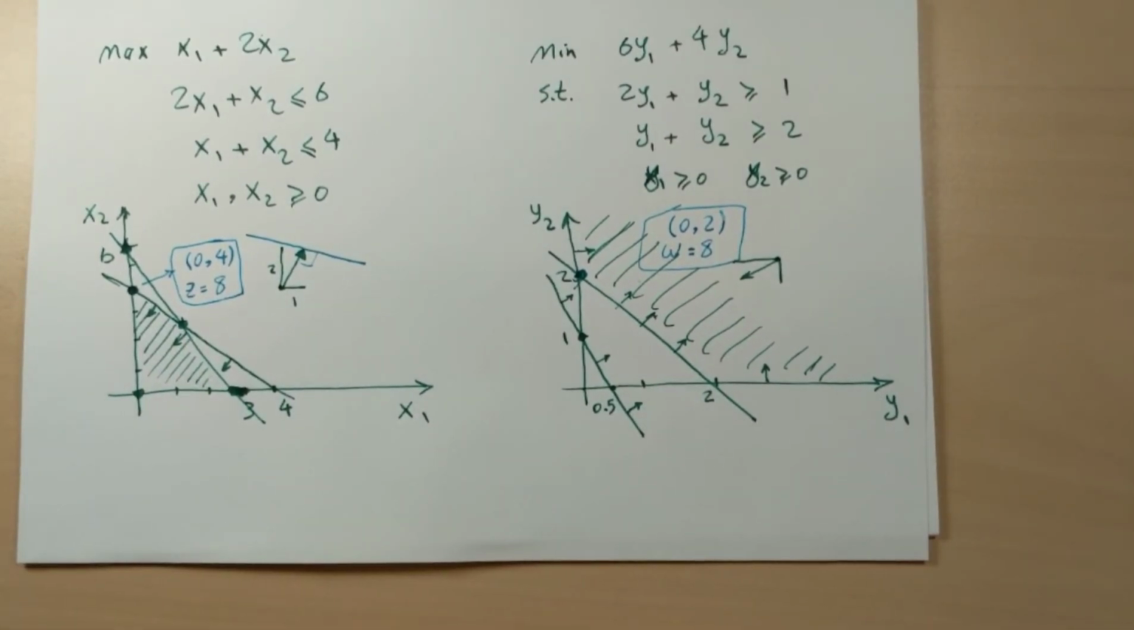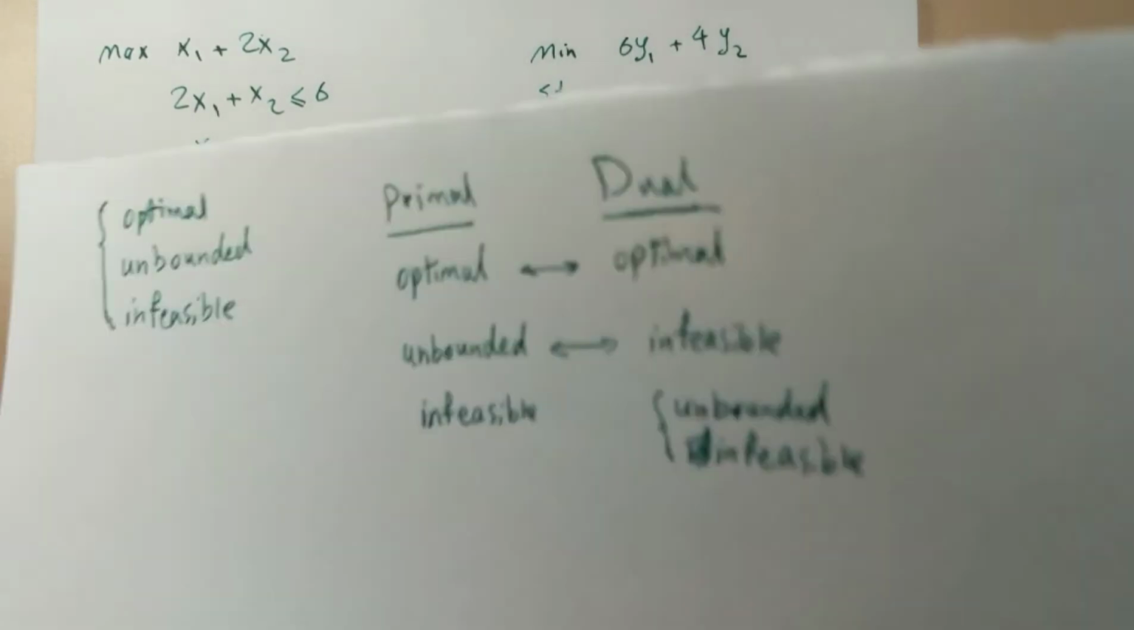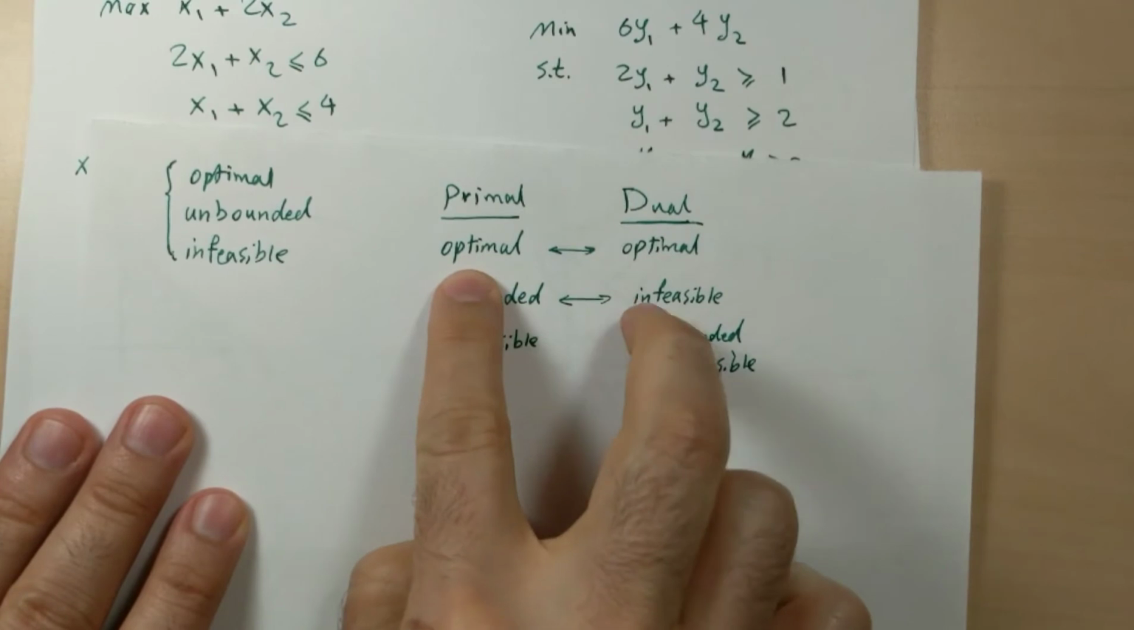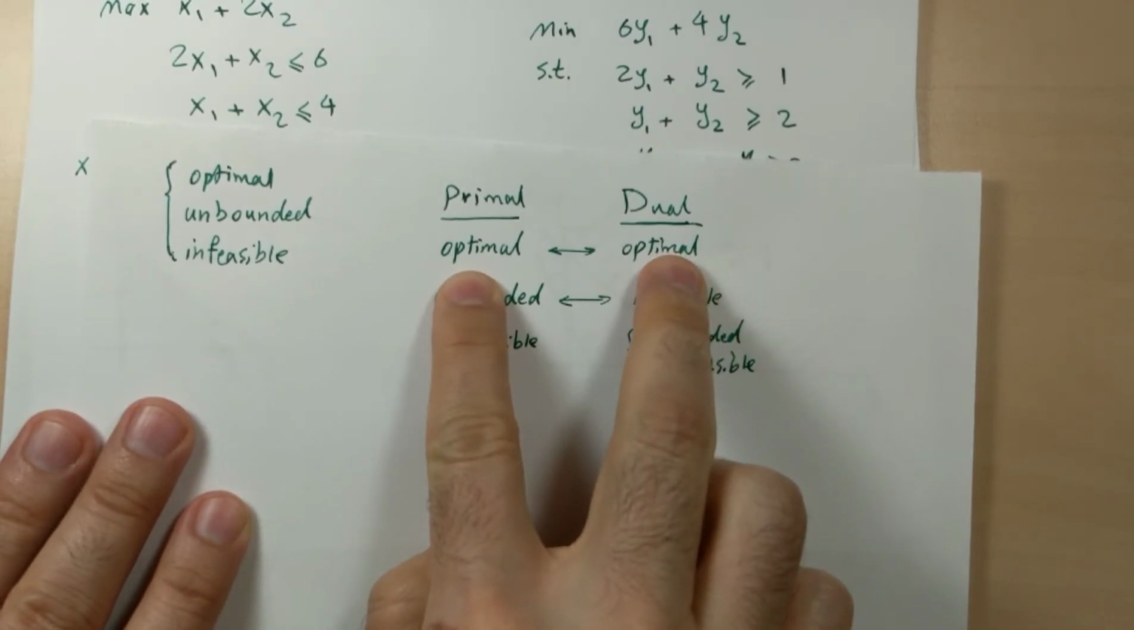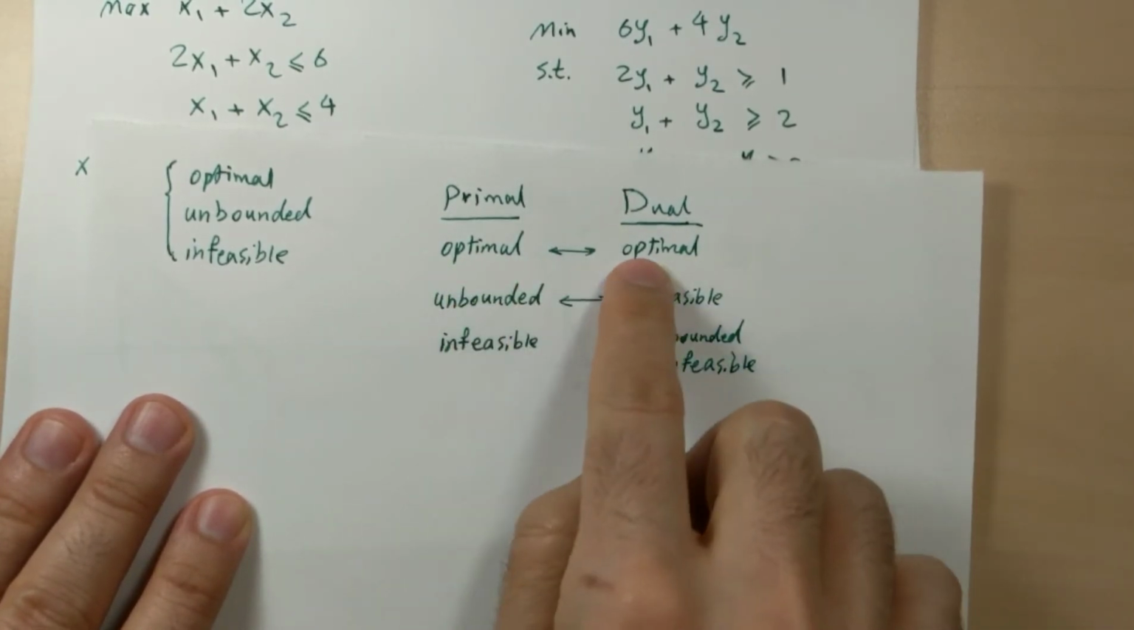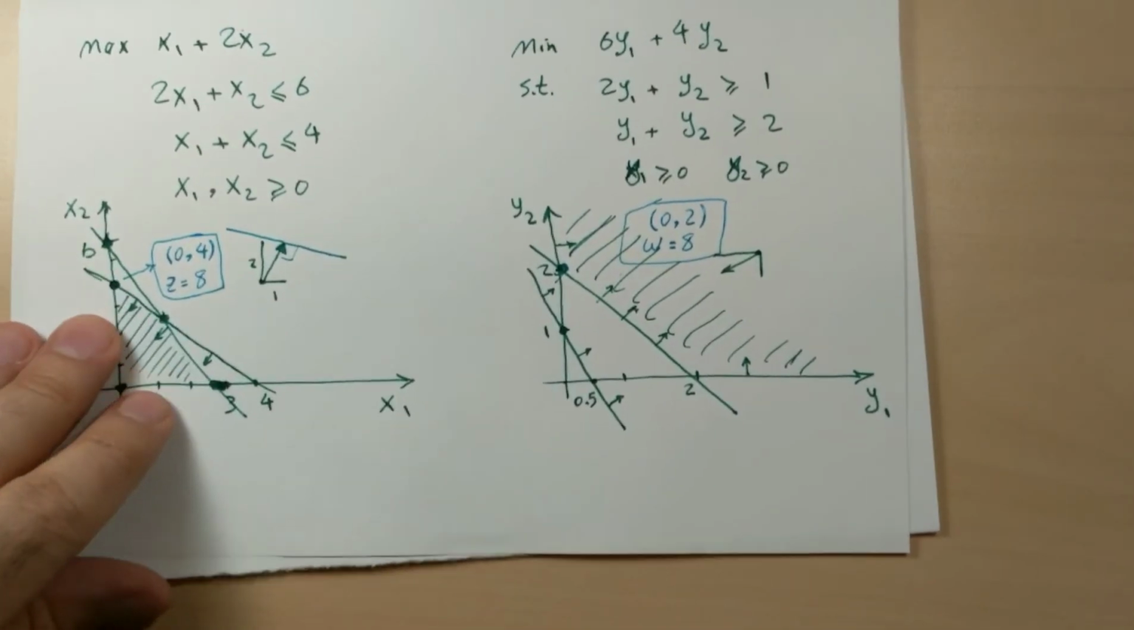So, whenever you have an optimal solution to the primal problem, you will have an optimal solution to the dual. This is our first example. Let's solve another one.